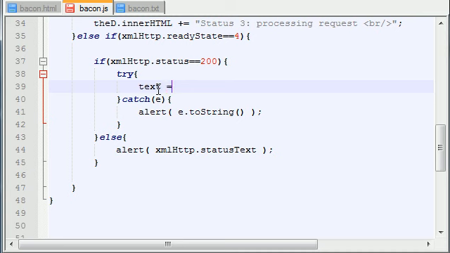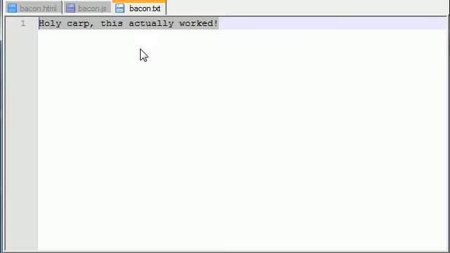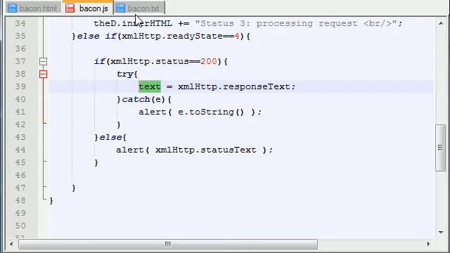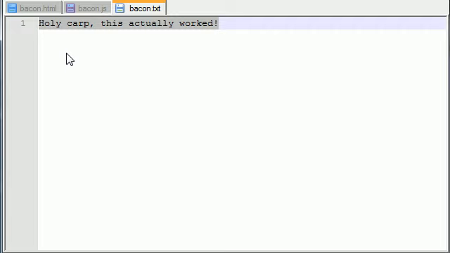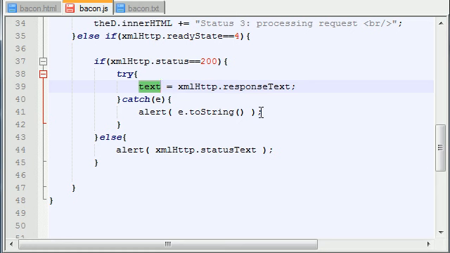So let's go ahead and store it in a variable called text, and we'll set this equal to XMLHttpRequest.responseText. So basically this is just going to generate static, plain, boring text and return it to you in a variable called text. So now this text variable should be equal to this sentence right there. Holy crap, this actually worked.